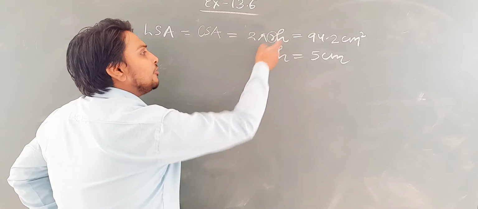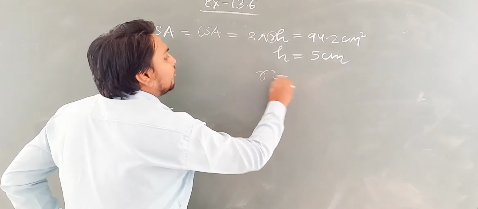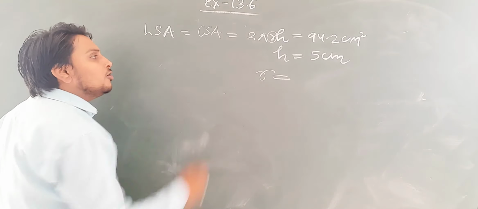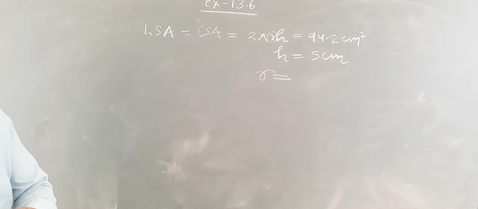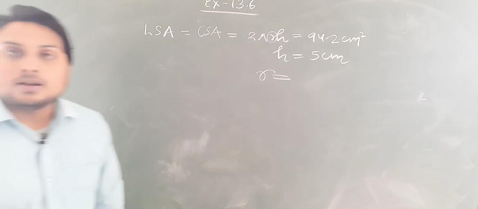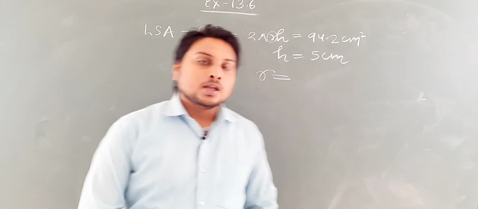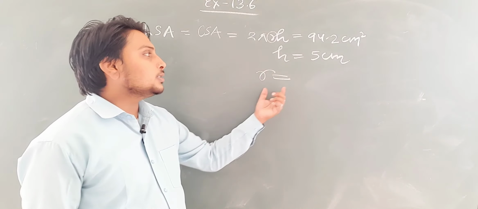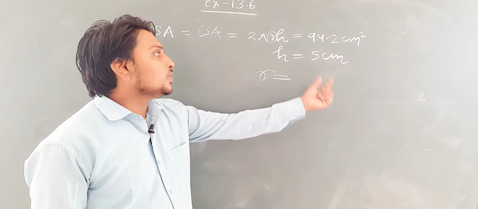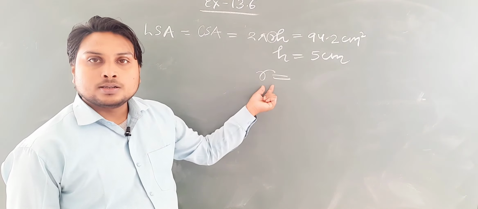Just put the value of H in this equation, okay. From there you can find the value of radius. Put the value of pi, just put 3.14, because in this question it is said to put the value of pi as 3.14, okay. So here you will put the value of pi as 3.14, H is 5 centimeter. So you can find the value of radius from here, okay.